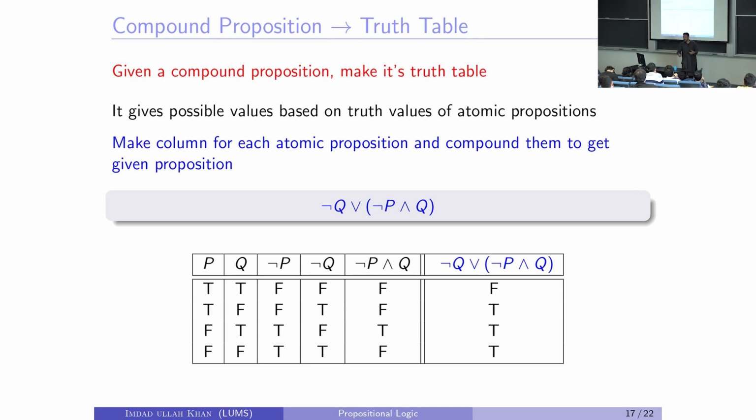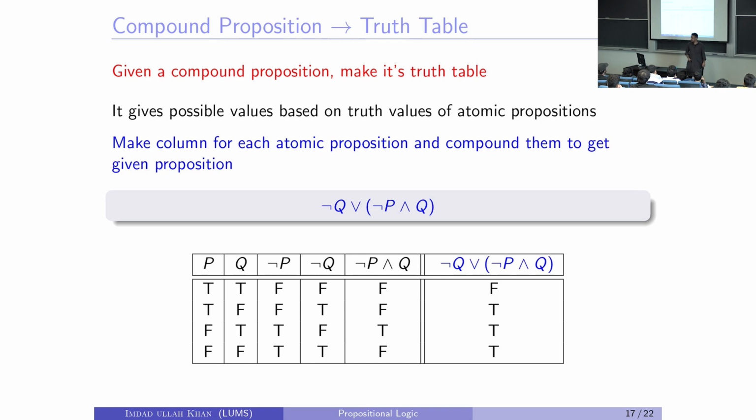Then next we will make the truth value of not P and Q. Where is not P? This proposition, and we'll AND it with this proposition, right? When I AND a false with a true, what do I get? False. And a false with a false, a true with a true, and a true with a false, that's a false.